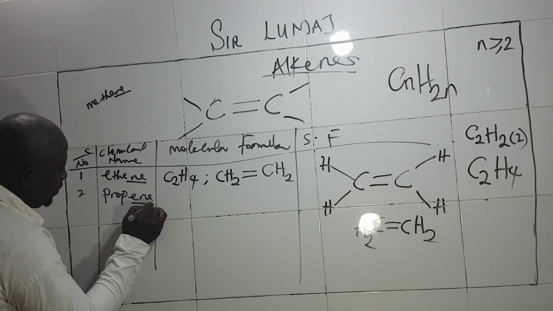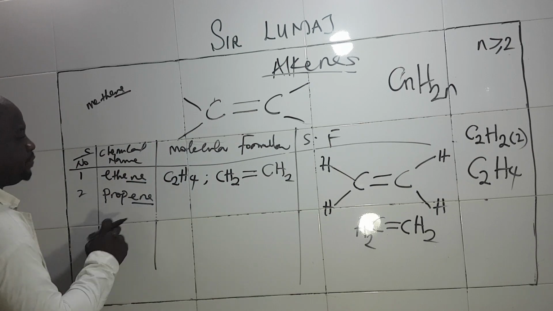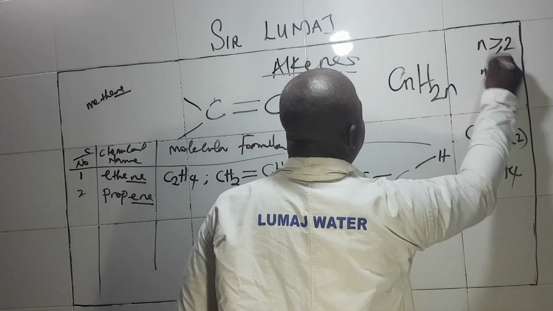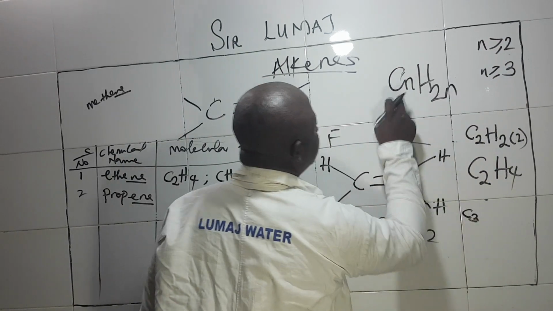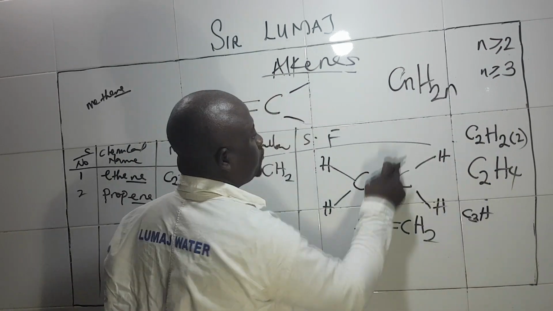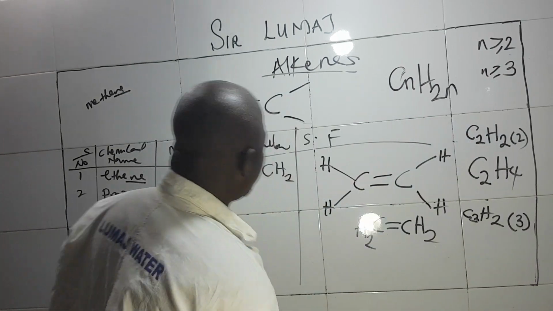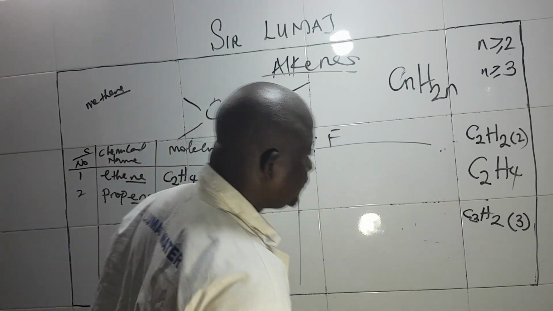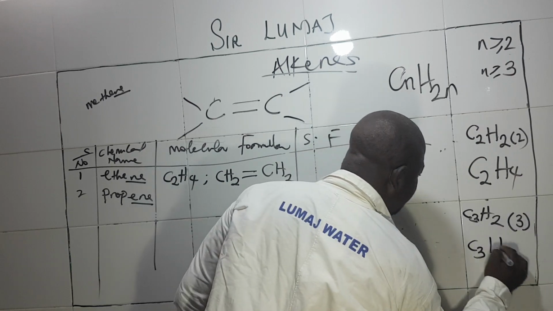You can do the same thing for the second one that we have, propene. So for propene now, that will be n equals to what? Greater than or equal to 3. So put 3 in this equation. You have C3H2 into bracket 3. So you're going to have C3, 2 times 3, that's 6, H6.